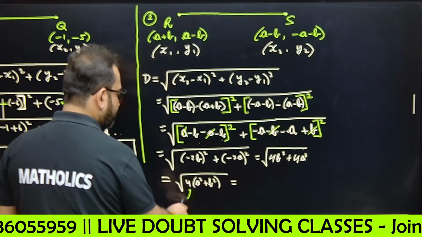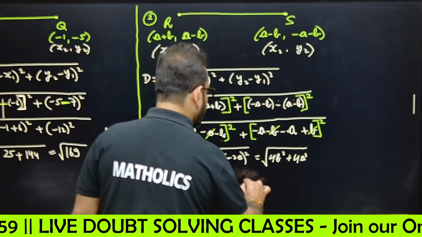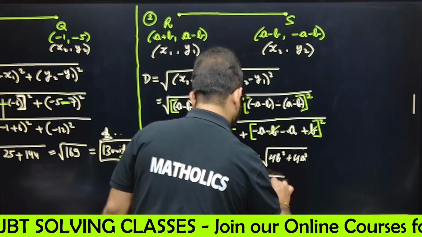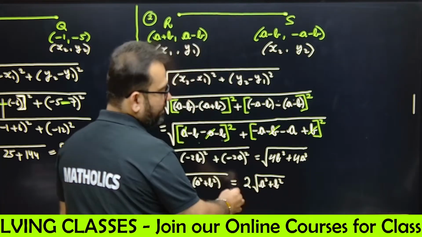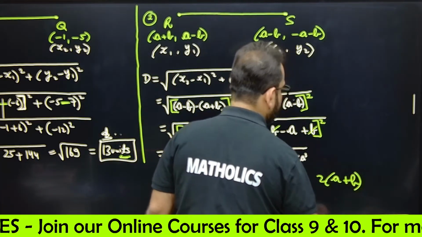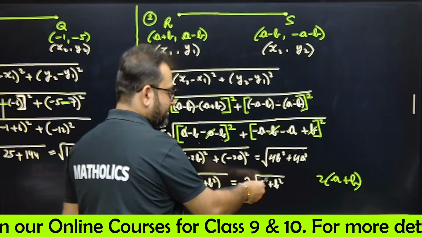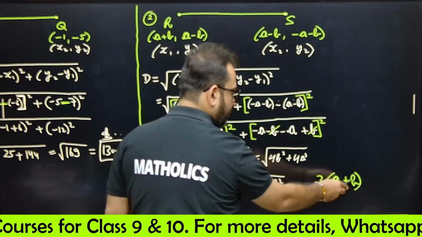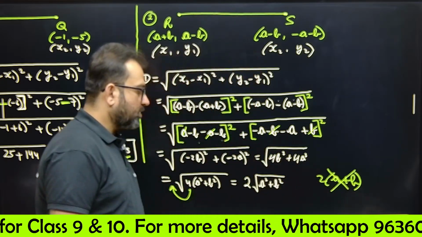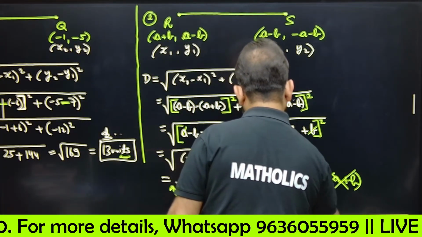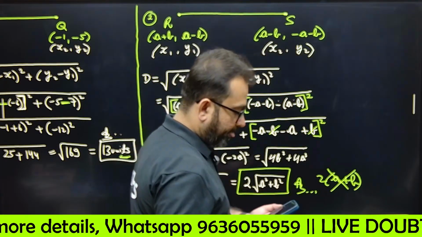And if you take out this 4 outside, it will be 2. Square root of 4 is 2. Under root of a square plus b square. Okay. Don't write it as 2 into a plus b. 99% of children make this mistake. This square will not get cancelled by this. No, this is a complete term. You cannot write it like this. Copy it. 2 under root x square plus b square is my final answer. Done. Copy.